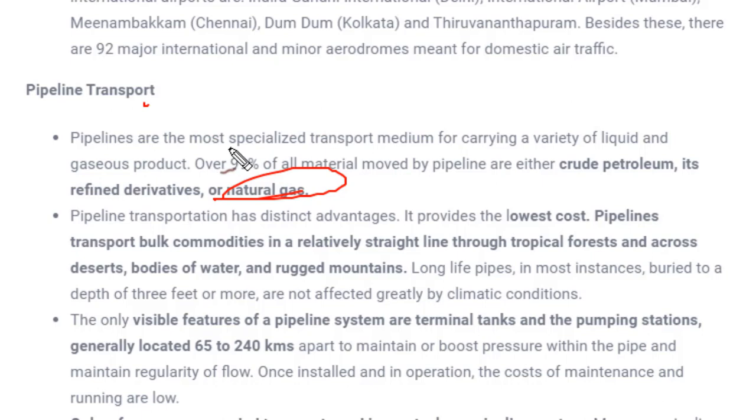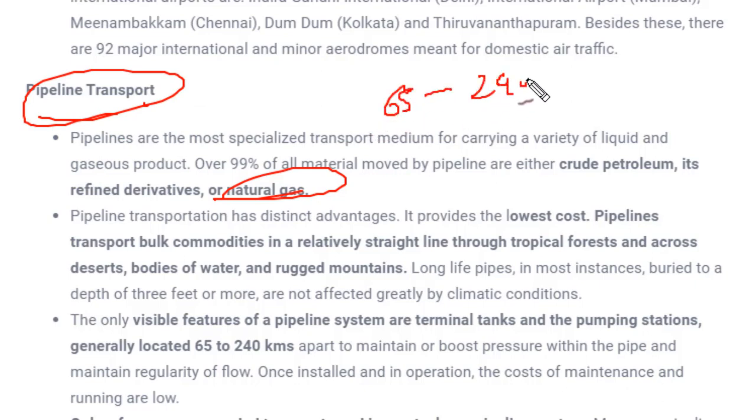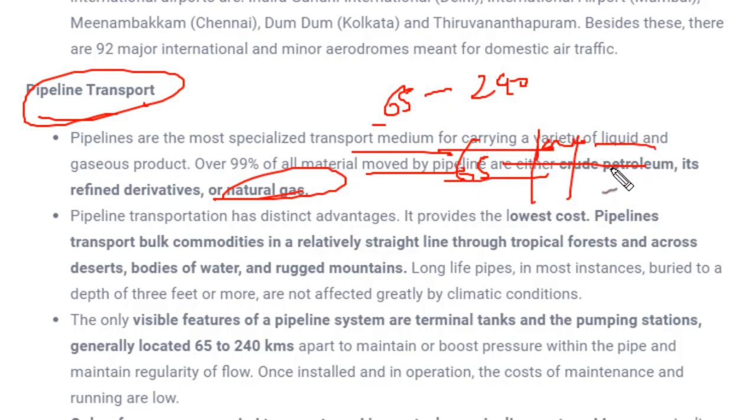The benefit of this kind of transportation is that very few people are required for maintenance of the pipeline, and there are few pumping stations, generally at a range of 65 to 240 kilometers. That means somewhere around every 100 kilometers a pumping station would be made, so that the oil or natural gas being transported through the pipeline can move smoothly, because the distance it covers is very large, since it is transported from one country to another and sometimes within continents.